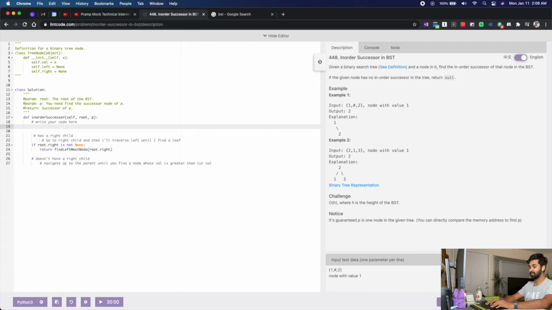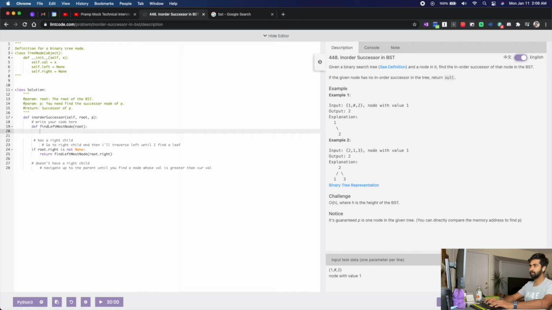It should be simple. Find leftmost node. This is not a class level method, root. And do I need the element? I don't think so, right? So given a node, I'll have to find its leftmost node, like left children until I find a leaf, right? So if there is a left child which is not having a left child but a right child, is it considered? No, I still will return the left child.